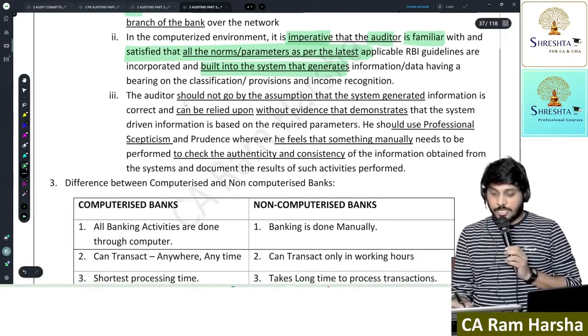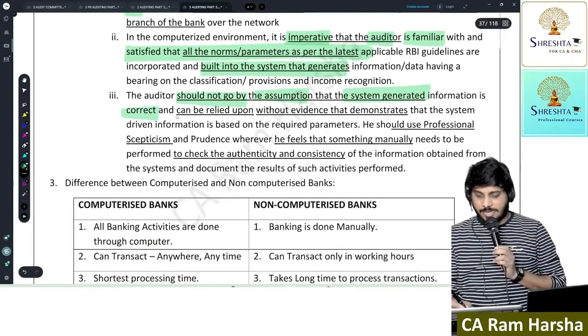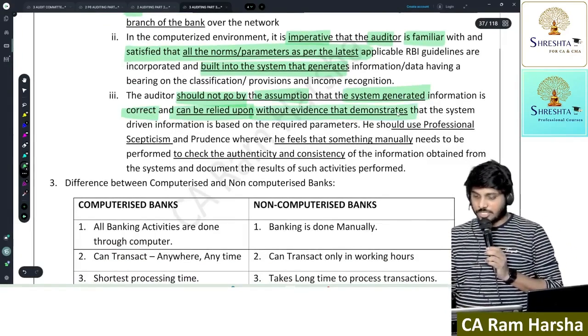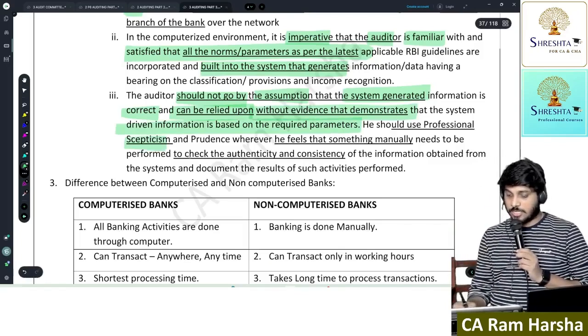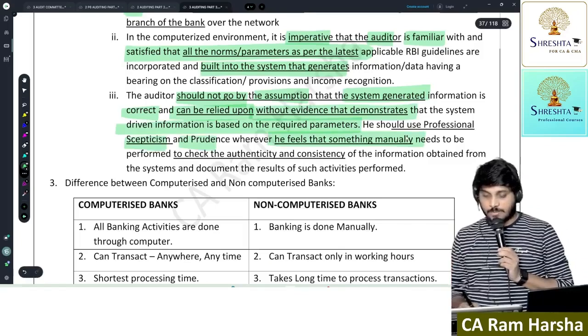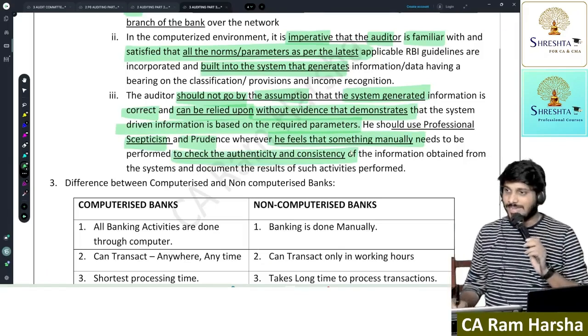Then the auditor should not go by the assumption that system generated information is correct and can be relied upon without evidence that demonstrates the systems are meeting the parameters. So he should use skepticism and prudence whenever he feels something needs to be manually checked, to check the authenticity and consistency of the transaction.